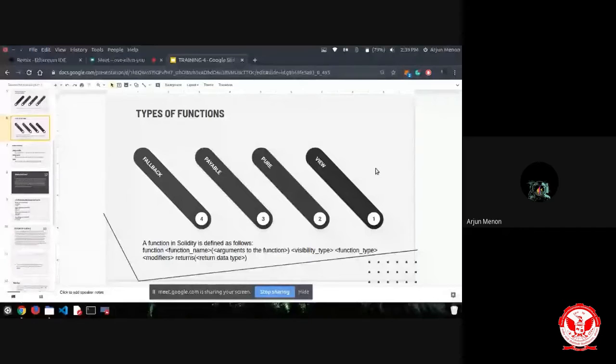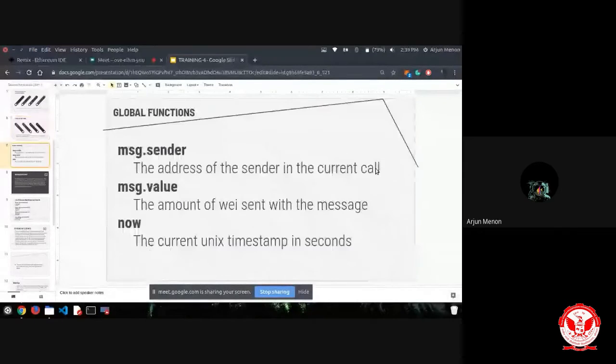So we can move on to the global functions present. There are three main global functions, in which we will discuss one more extra global function that you must know. The main important things are msg.value and msg.sender. msg.value returns the number of wei that was sent with the message or the transaction.